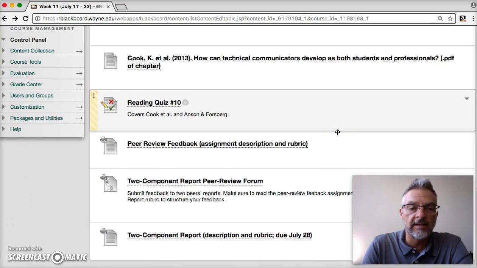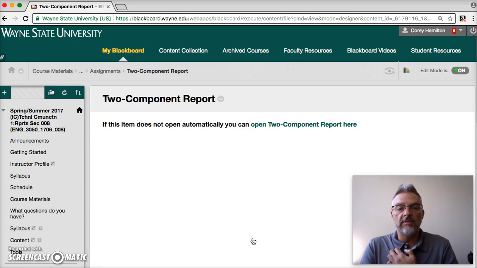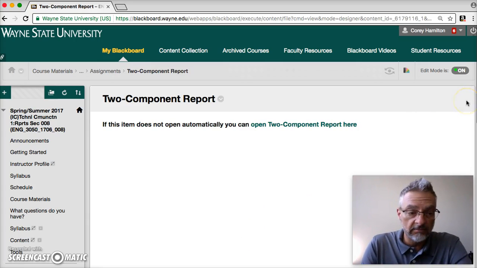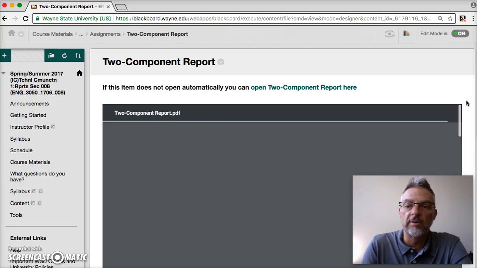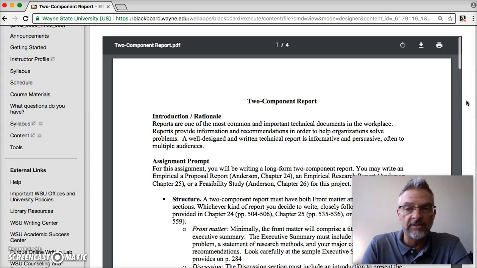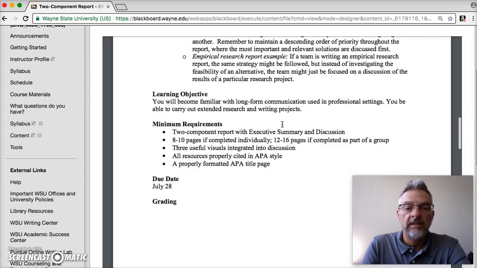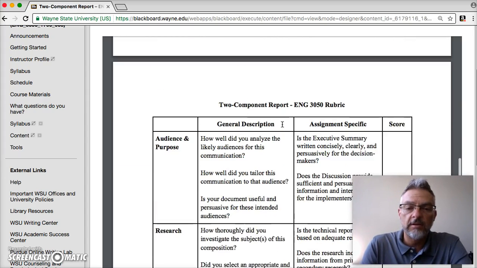you regarding that assignment. So again, here's the two-component report, the actual assignment description and rubric, if you wanted to pull that up and look at that, because this is what I'll be using when I grade your two-component reports and start looking at them, even providing feedback as I am currently. So we can skip down here to the rubric itself.